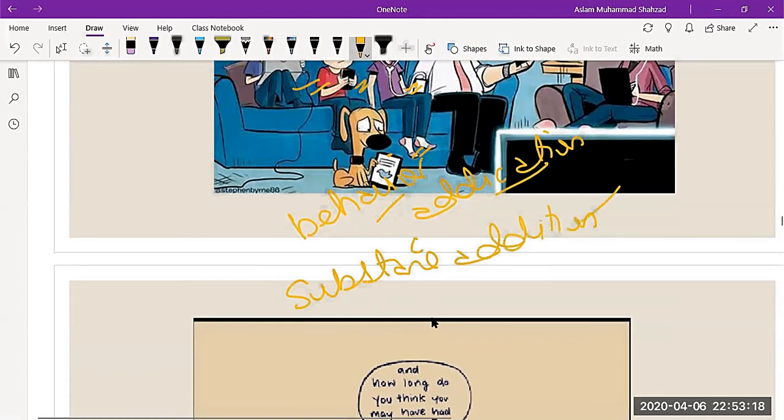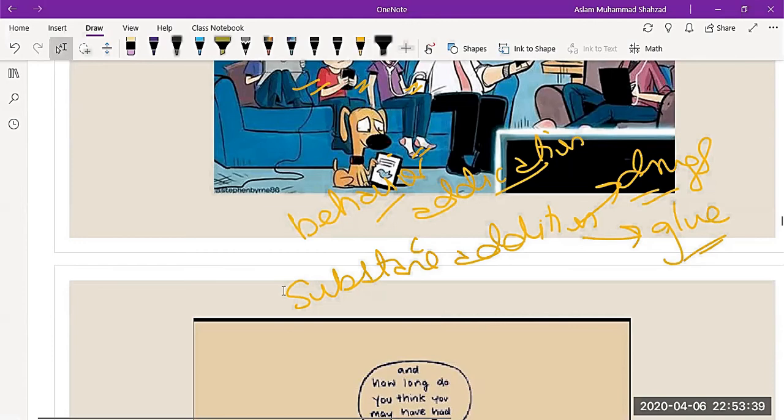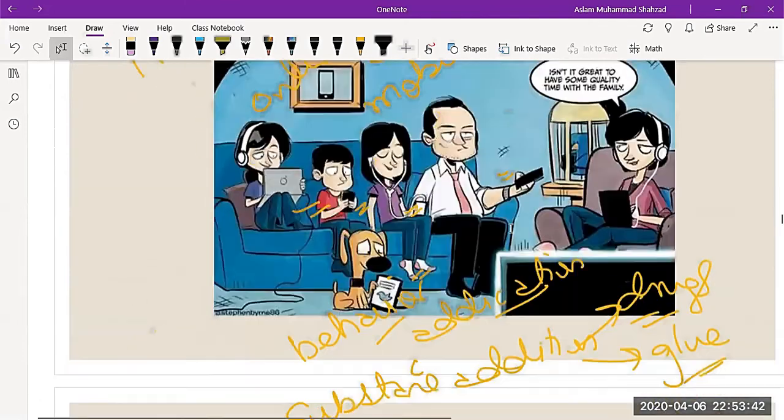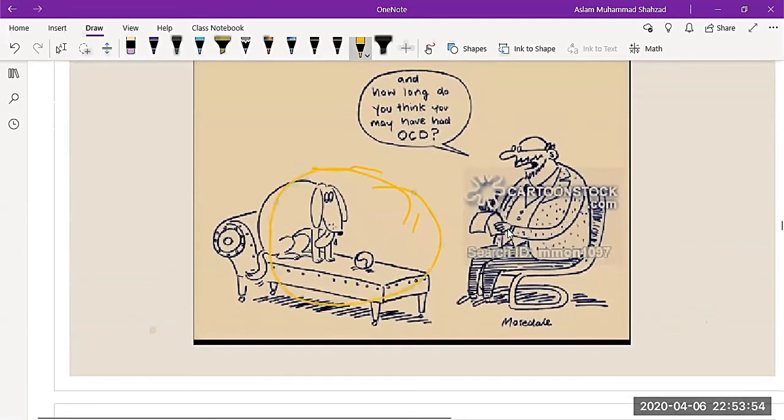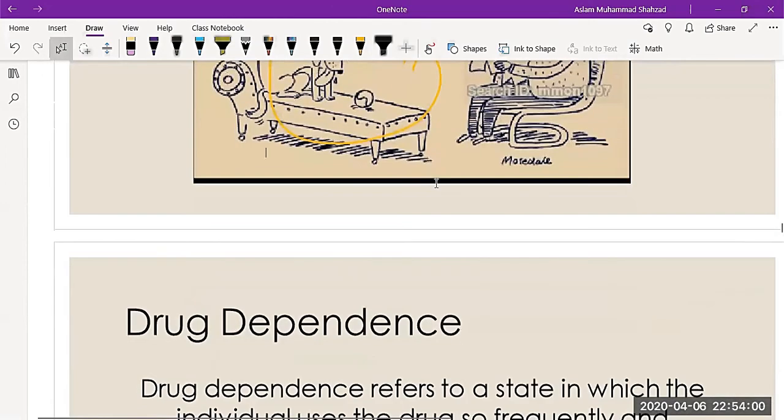Like in the case of drug addiction, using drugs, or any substance that can cause addiction, like glue. If you're familiar, there are many people who use glue for their addiction. So you have to understand that addiction is quite a broad process. In my next picture, this is an example of OCD, obsessive compulsive disorder, with a dog having the behavior addiction of bringing the ball back again and again. So this is also an example of addiction, a behavior addiction.